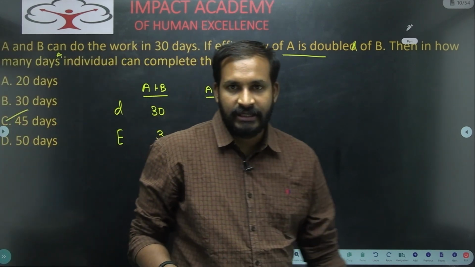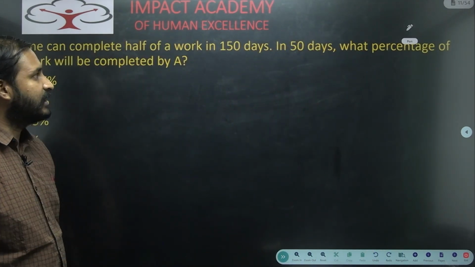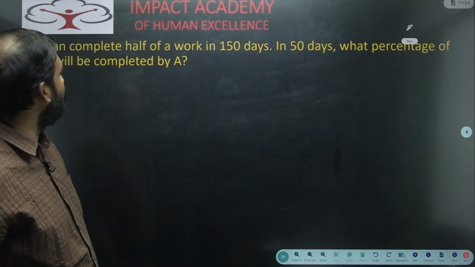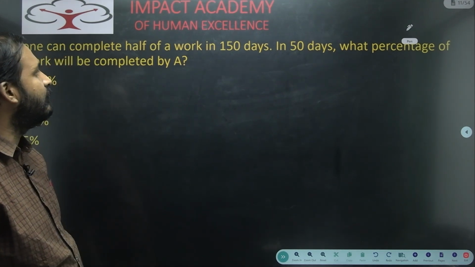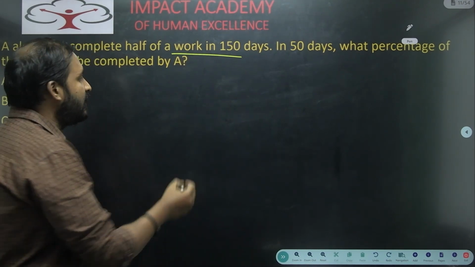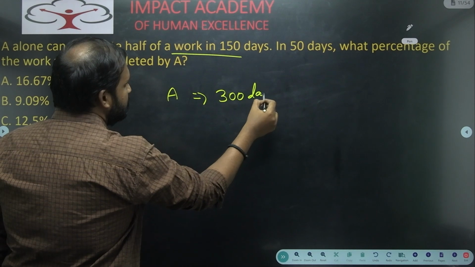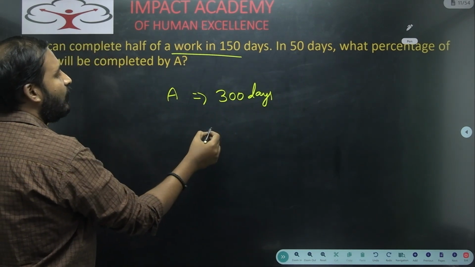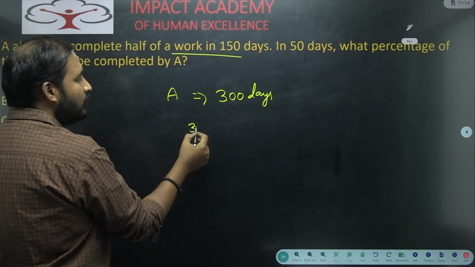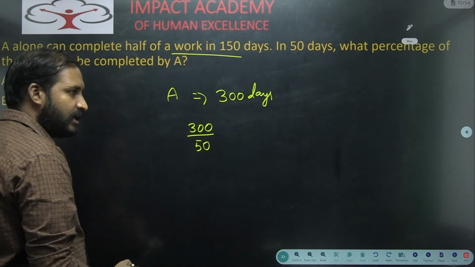Okay, right. Next one. A alone can complete half of a work in 150 days. In 50 days, what percentage of the work will be completed by A? Now see here, A can finish half of the work in 150 days, right? That means A can finish one full work in how many days? 300 days, right? In 50 days, he will complete what portion of the work? In general you will write 300 by 50.